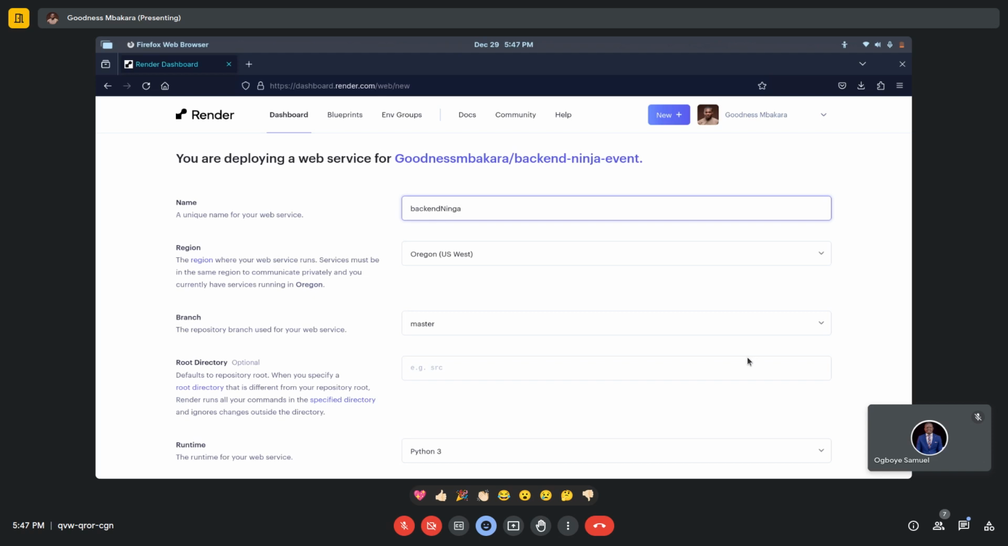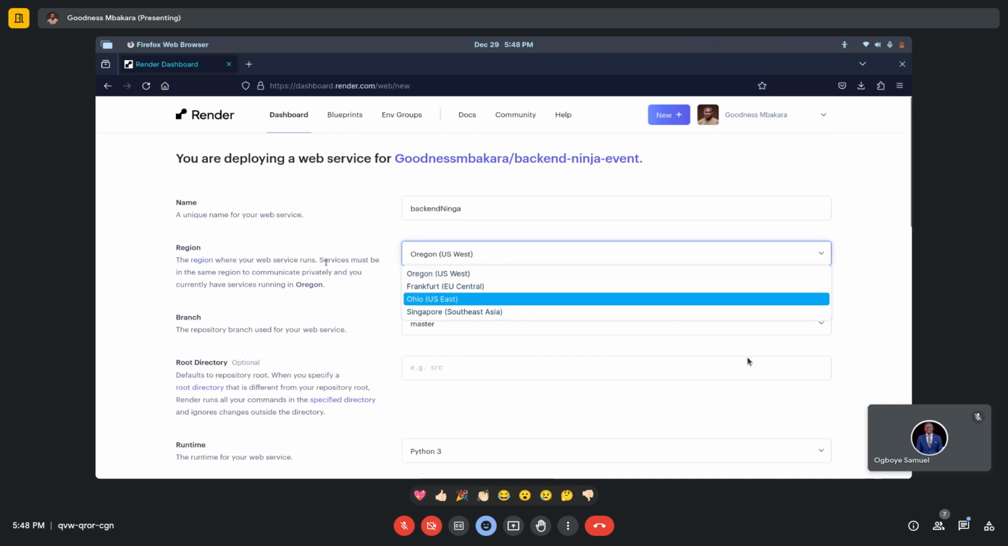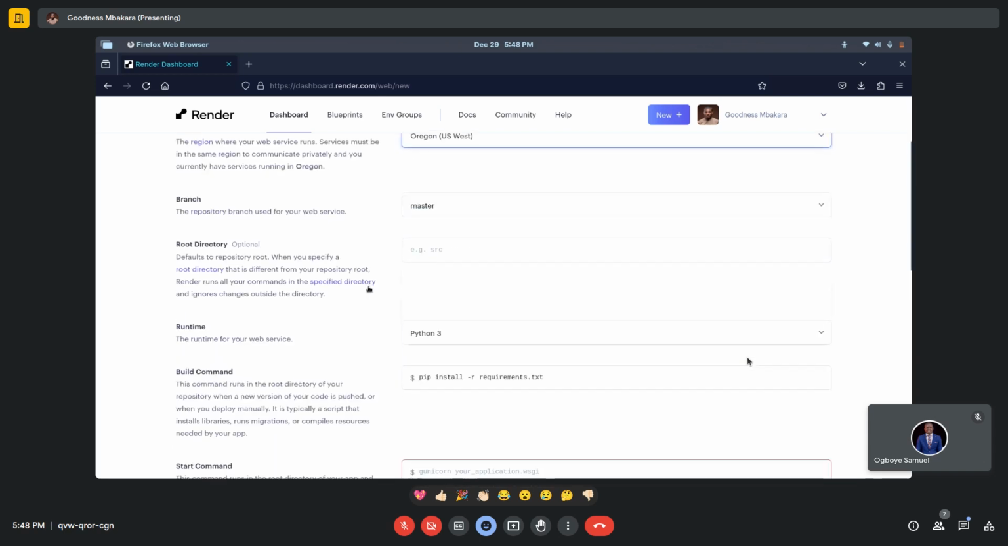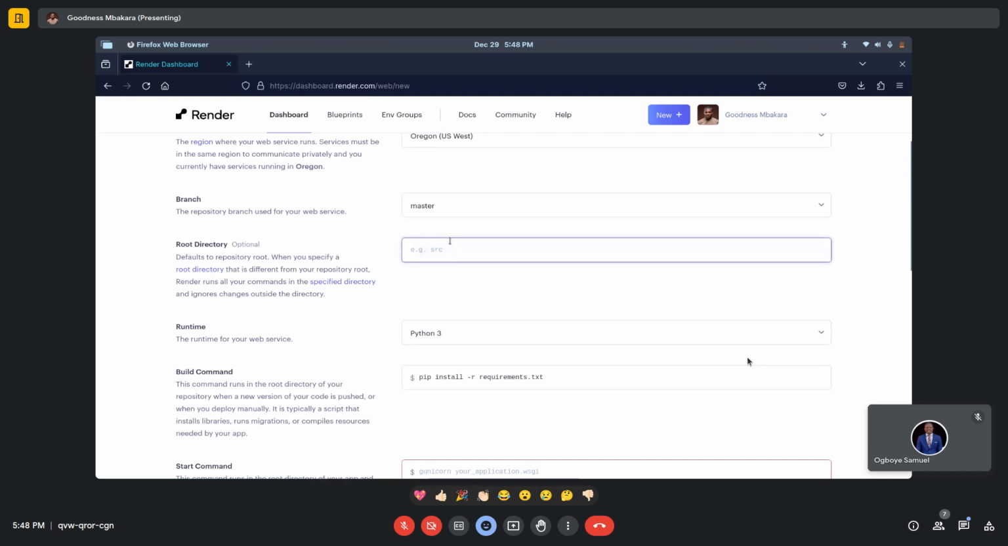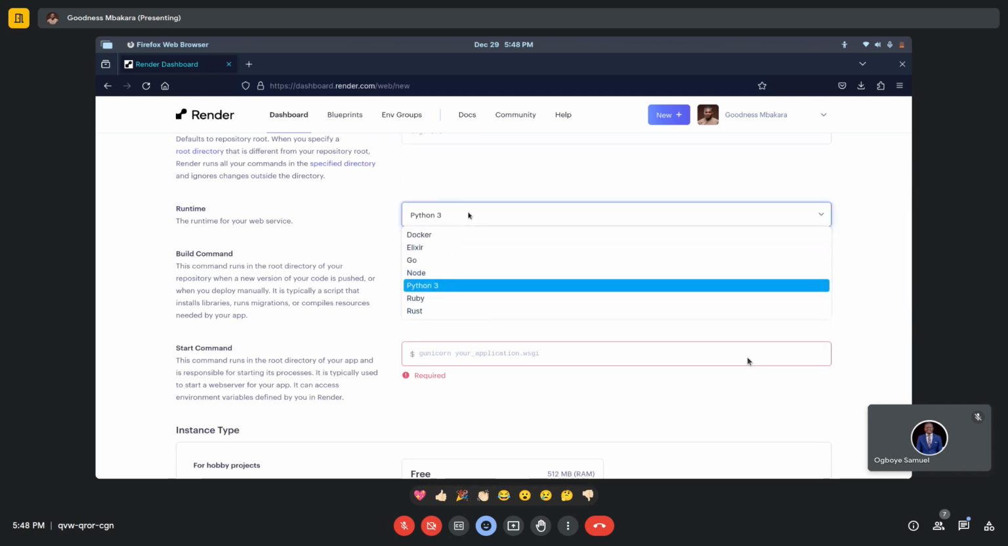Okay, I will just call it that. So the region doesn't really matter. It's asking the region where your web service runs. Alright. So master, we want to be at the master branch. Of course, there's only one branch now. The root directory, we are going to allow it to be the root directory. And then the runtime for your web service is Python 3, of course.